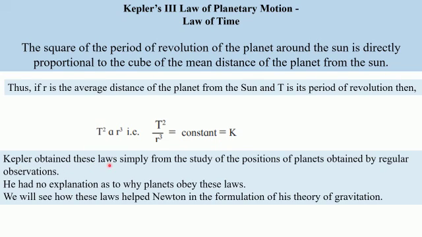Kepler obtained these laws simply from the study of the positions of the planets obtained by regular observations. He had no explanation as to why planets obey these laws. So these are the three laws of Kepler for planetary motion. And now we will see how these laws helped Newton to formulate his theory of gravitation.